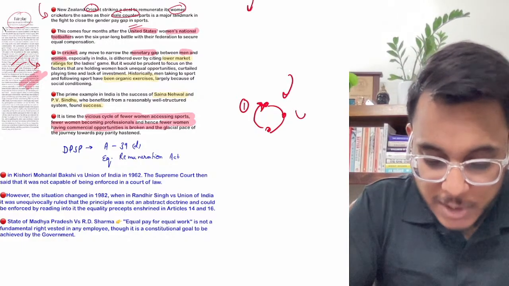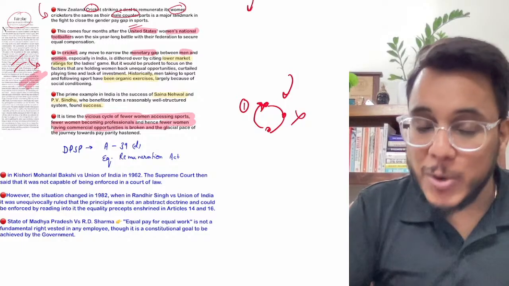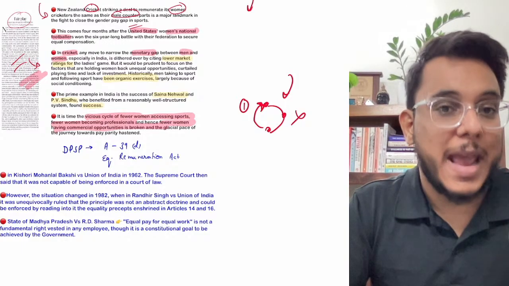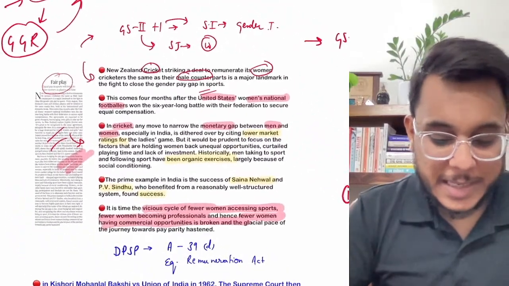Okay, now this vicious circle is to be broken. How is it to be broken? With dedicated intervention, and women are to be encouraged. So this is something that is happening, guys.